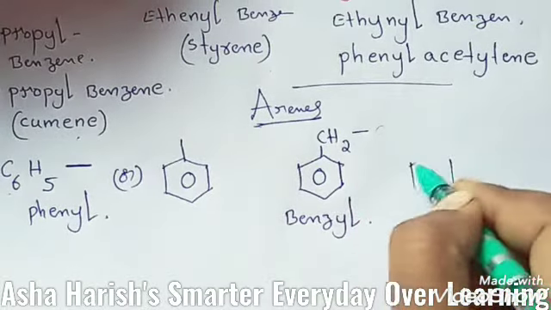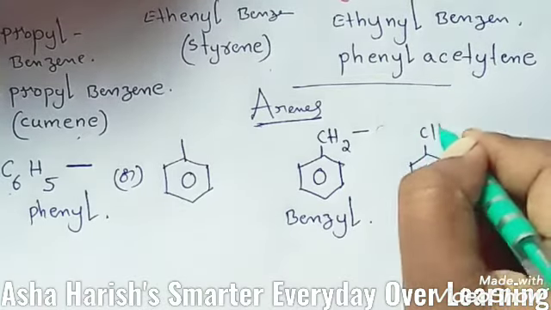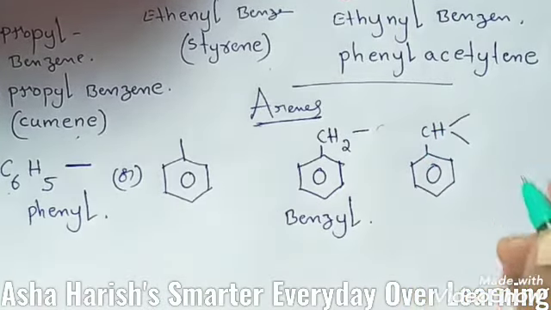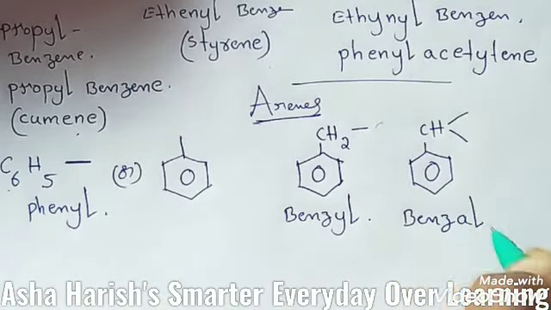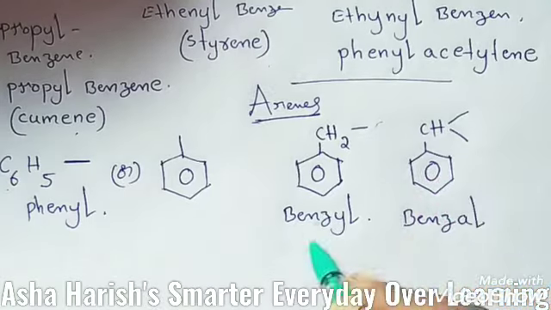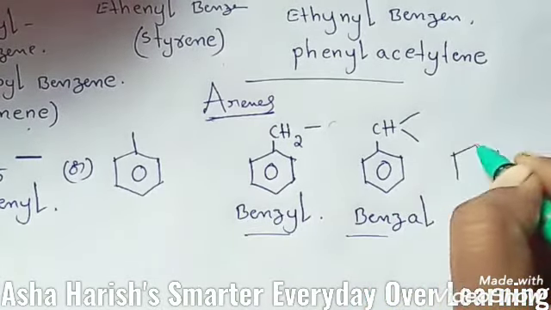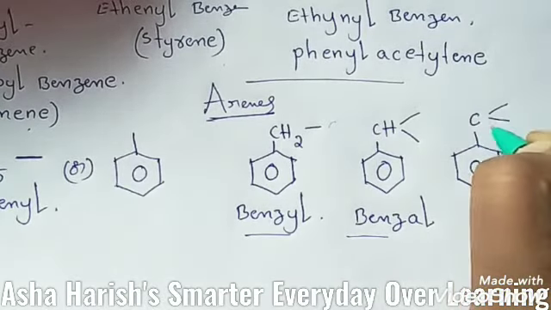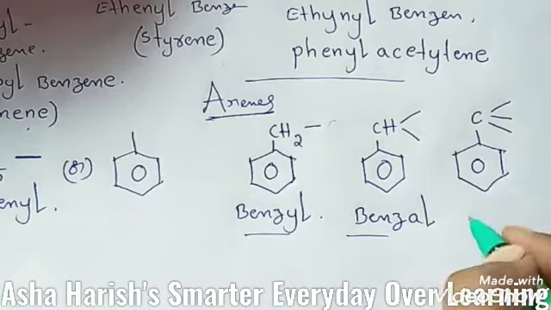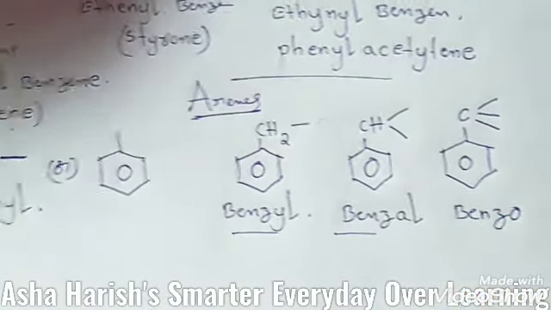Okay, and again we have the next structure for this benzene, one CH group, and like this two bonds are located, that is called benzal. Okay, this is benzyl, this is benzal. And students, next one is for this benzene group, suppose only one carbon with triple bond like this, 3 bonds are located, that should be benzo.